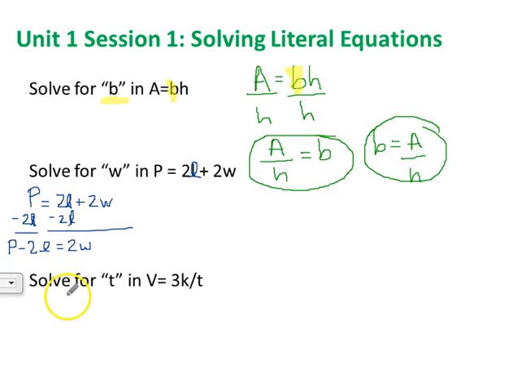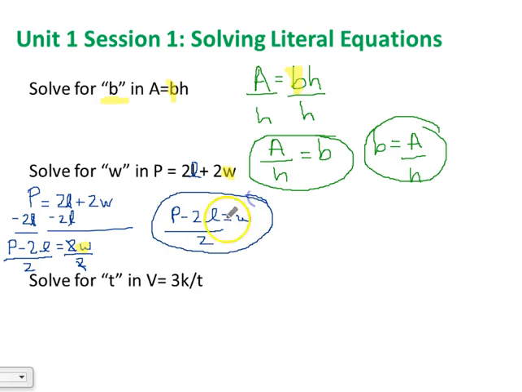And we're one step from being done. Remember, we're trying to solve for w. Get w all alone. w is being multiplied by 2, so we're going to do the opposite, and we're going to divide each side by 2 to get w all alone. We're going to divide the whole entire left side of the equation by 2. And then we're left with our answer. Our 2's cancel out on the right, and we're left with our final answer, which I'm going to write up here: P minus 2L, divided by 2, equals w. And that's our final answer.